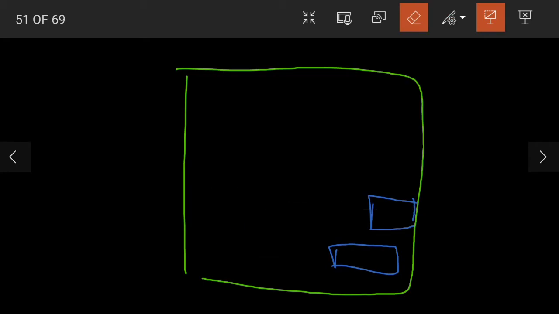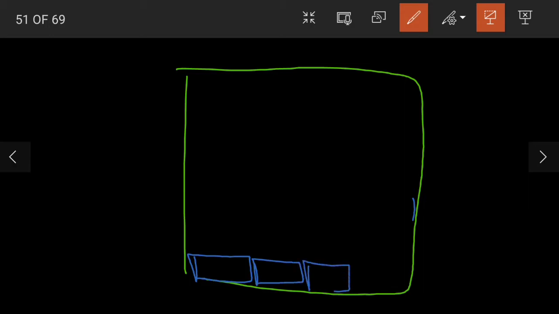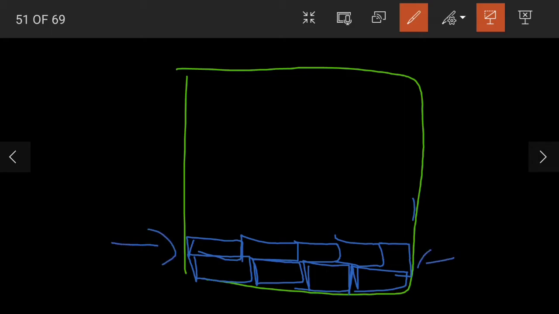So how will we place the tiles? I'll show you. We will place them such that there is no gap between them. Understood? Like this. We'll place it such that there is no gap in between the tiles. Yes, this way we place the tiles is known as tiling. This process is known as tiling, or also known as tessellations.